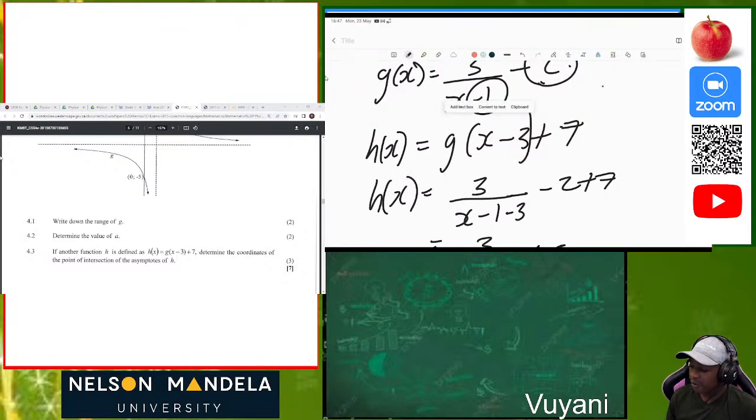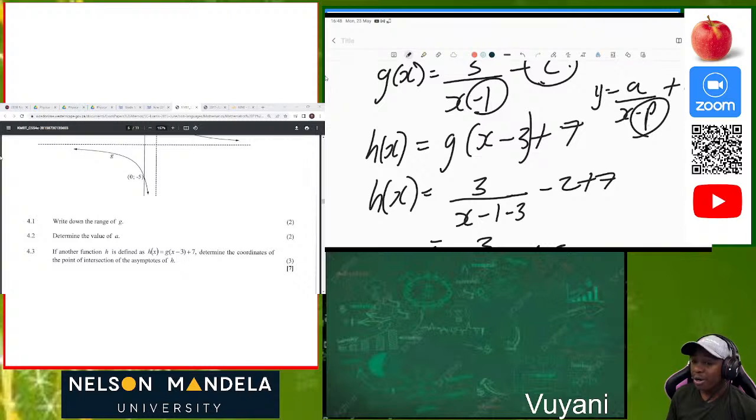So initially, for instance, we are given our original function y is equal to a over x minus p plus q. So we are saying that it will affect the value of p horizontally. Horizontal only affects the value of p. Then q is representing the y, so it will affect the y value. So since we are given initially negative 2 and now we are given positive 7, which means the graph has been shifted 7 units upwards and it has been shifted 3 units to the right.